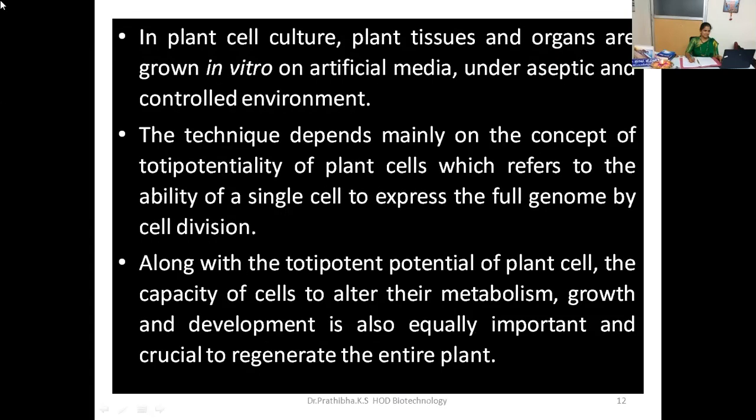Okay, in plant cell culture, plant tissues and organs are grown in vitro on artificial media under an aseptic controlled environment, right? The technique depends mainly on the concept of totipotentiality of plant cells, which refers to the ability of a single cell to express the full genome by cell division. Along with the totipotent potential of the plant cell, the capacity of the cells to alter their metabolism, growth, and development is also equally important, and very crucial to regenerate the entire plantlet, right? I have already discussed this in the previous slide.